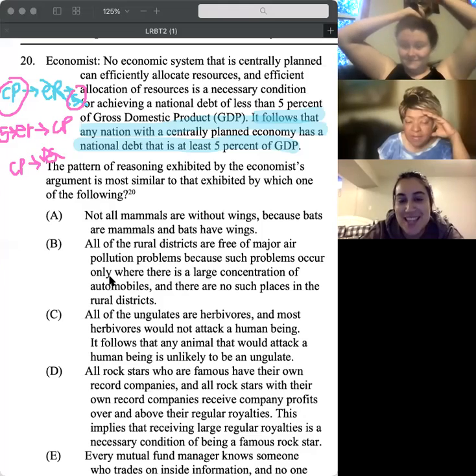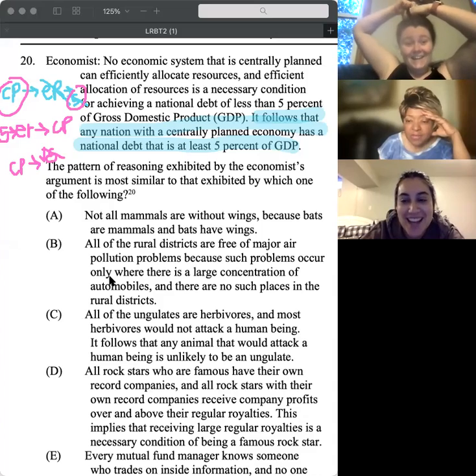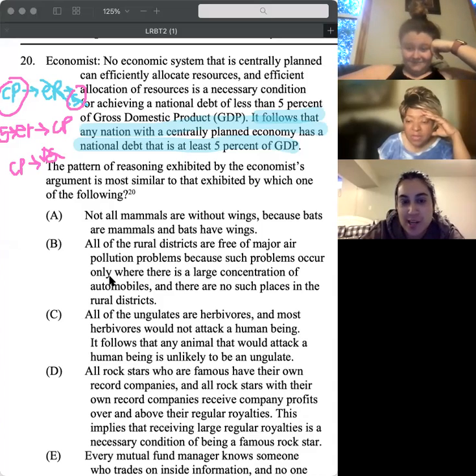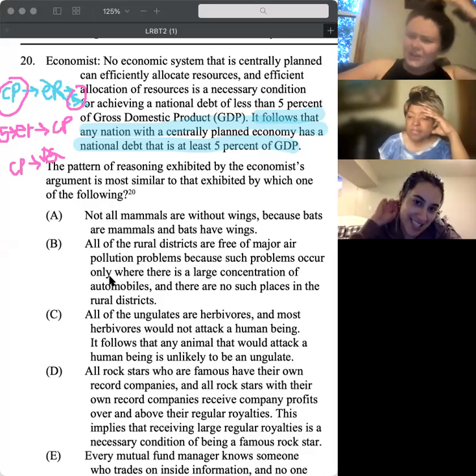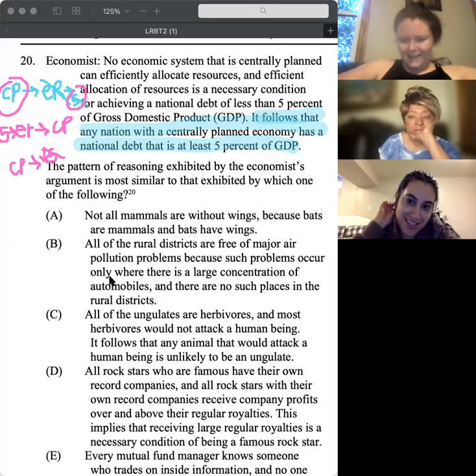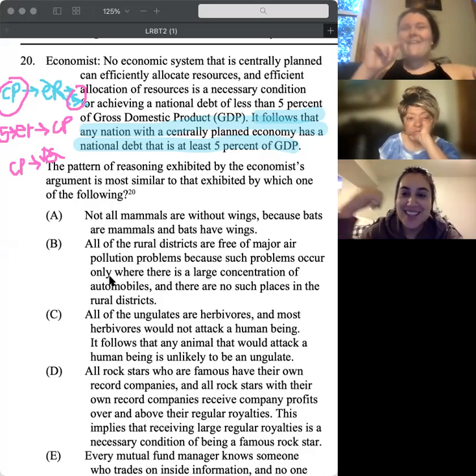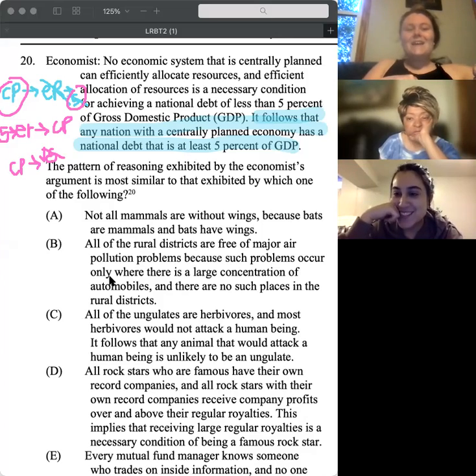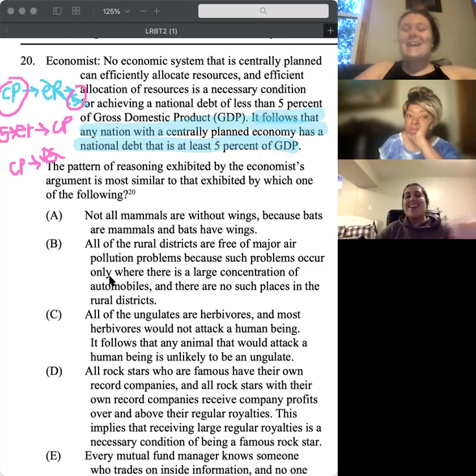No recipe that is gluten-free can be low in sugar and still taste good, but tasting good is a necessary condition to be in the bake sale. I guess you could flip it, like being low in sugar is a necessary condition. I feel like you have one too many in there. No recipe that is gluten-free is low in sugar and delicious. Yeah, I think you brought in too many variables. Keep it simple.